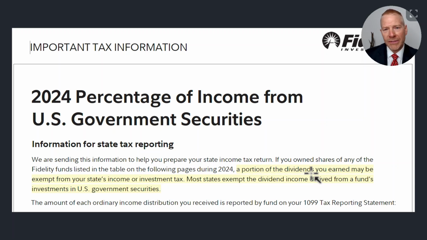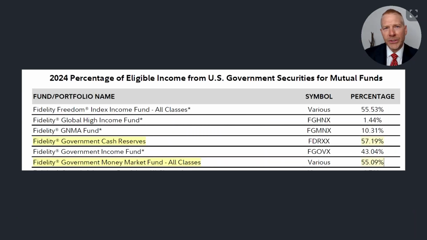A portion of the dividends you earned may be exempt from your state's income or investment tax. Most states exempt the dividend income derived from a fund's investments in U.S. government securities. So now we need to determine what amount of Fidelity's government money market is state tax exempt. Let's take a look. In 2024, Fidelity Government Cash Reserves Fund, FDRXX, had 57.19% from treasuries. That means that 57.19% of your dividend is state tax exempt.